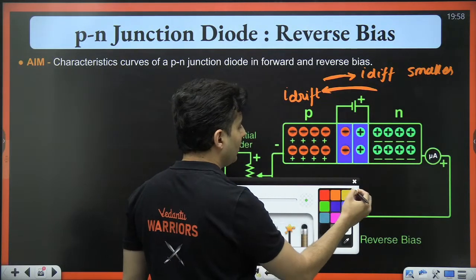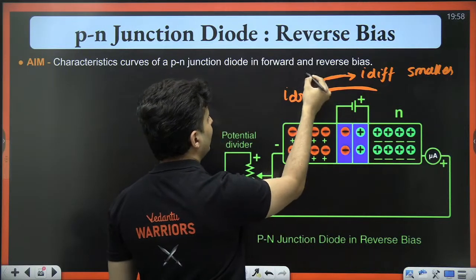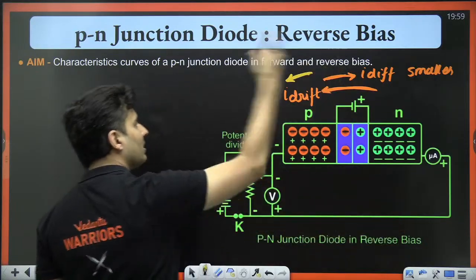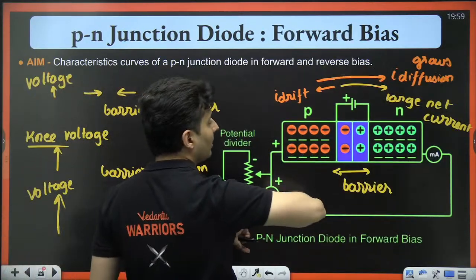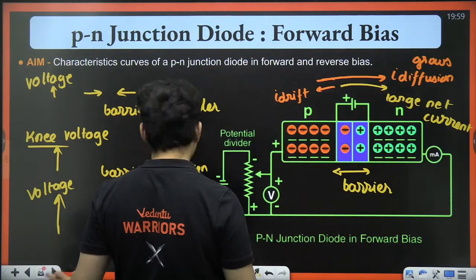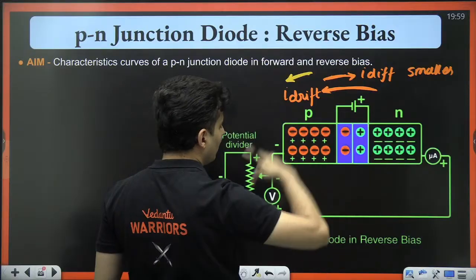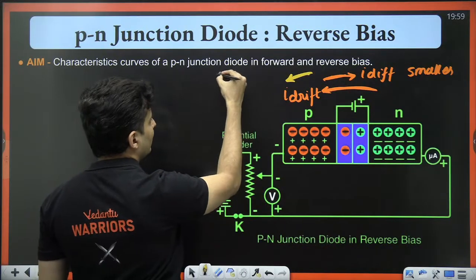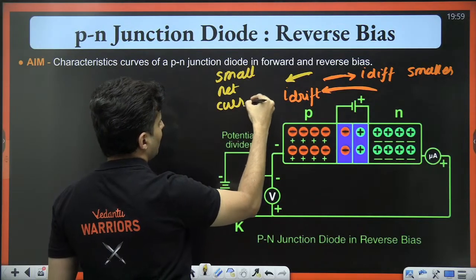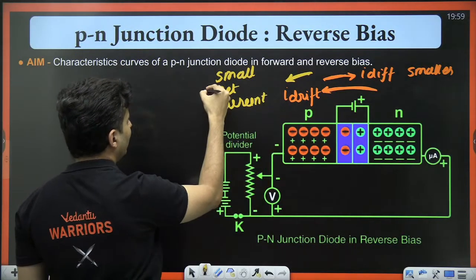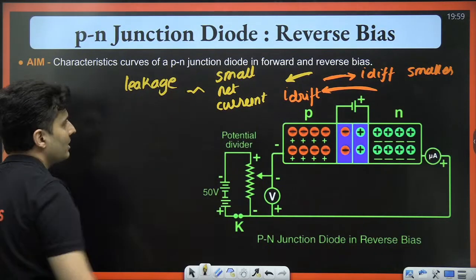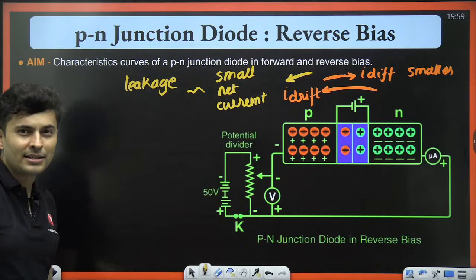That's the reason why you will see that there is a net current which is in the drift direction, in the opposite direction. Remember, in forward bias it was from positive to negative, P to N. In reverse bias it is from N to P. So there is a small net current. Often this current is so small, it is also called the leakage current.